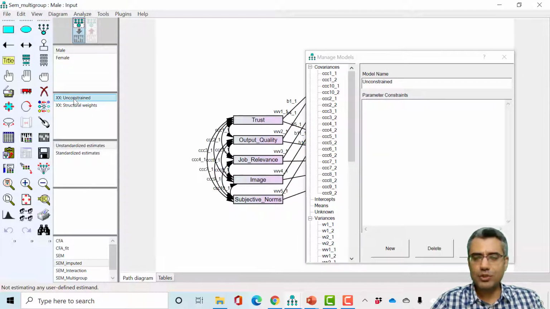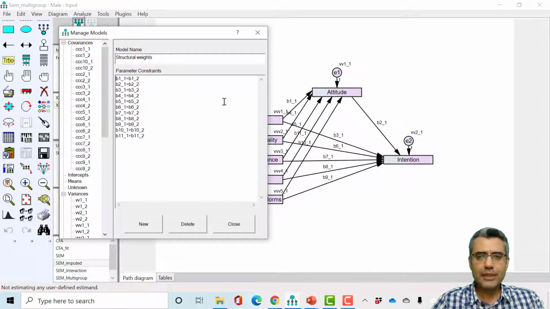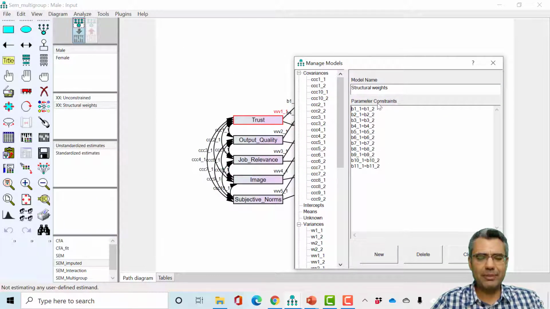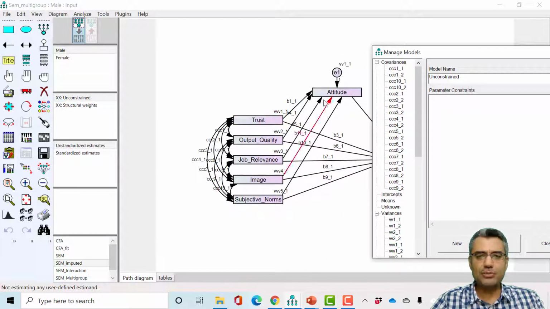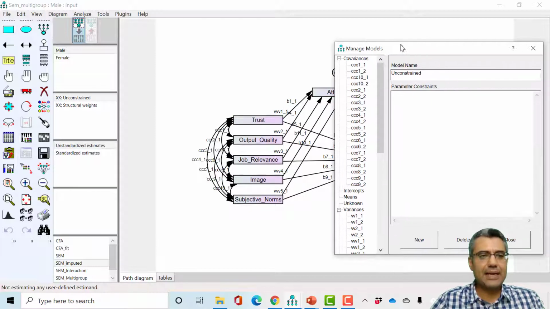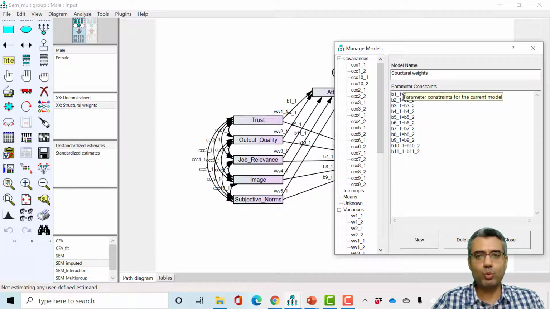You see for unconstrained there's nothing here, but for structural weights we assume that the relationships between the variables are the same for male and female. So what does it mean? Now we have 2 models. One is unconstrained, meaning all these relationships can vary freely, and we have one more, structural weights, meaning we impose some constraint, we assume that all these relationships are the same between male and female.